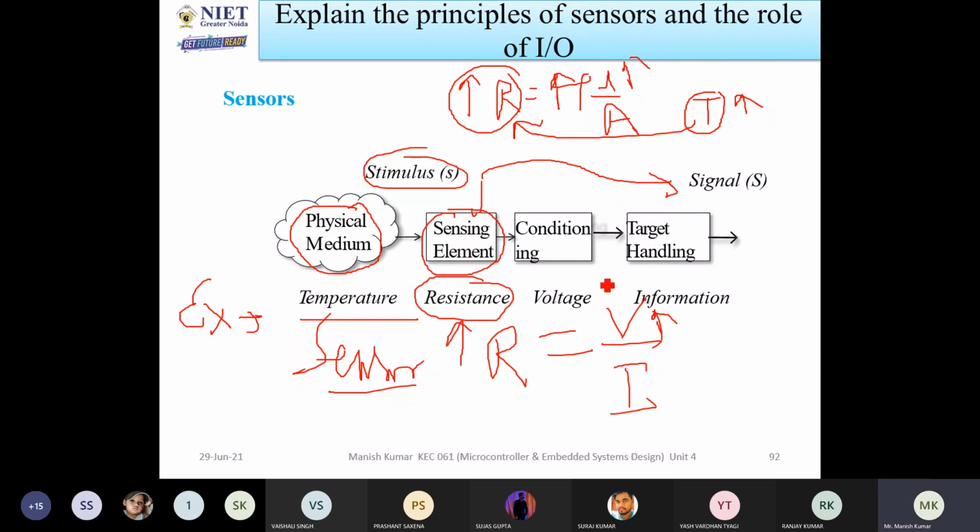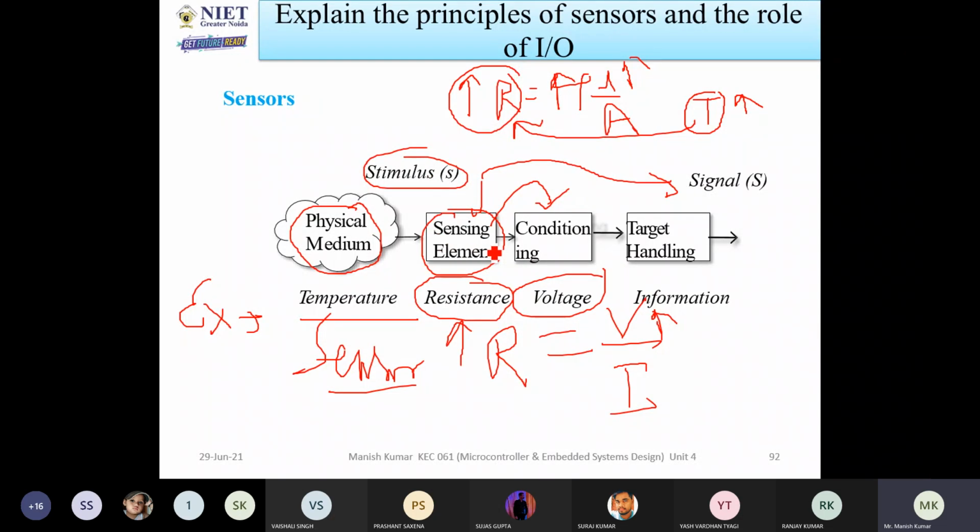The voltage from the sensing element goes to the next stage, which is signal conditioning. Why is conditioning used? The purpose of conditioning is manipulation of a signal. Whatever signal you are getting, you can manipulate it so that it is prepared for the next stage of processing.